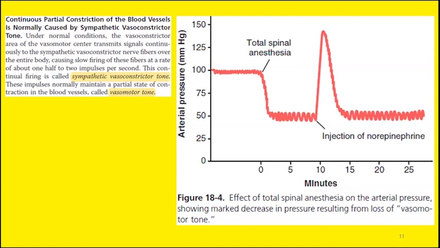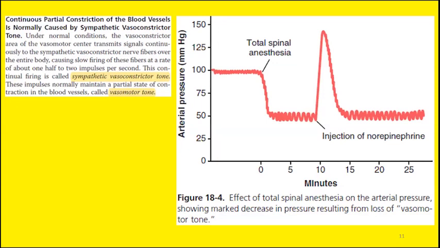And the sympathetic division is responsible for this tone, because even if there is no stimulation, there is some degree of excitation by the sympathetic nerve fibers.